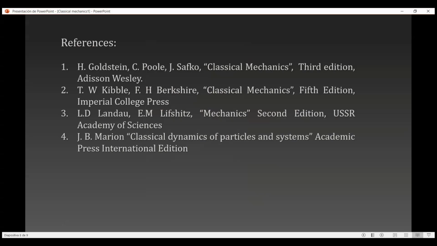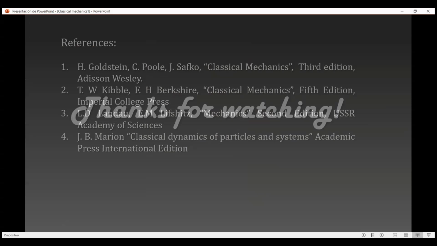Landau and Lifshitz, this was from the Russian Academy of Science, and I really like this book because it condenses a lot of information in very few pages. Another very good book, Marion, Classical Dynamics of Particles and Systems. Quite dense, similar to Goldstein, different styles, but very good as well. So any of those are very good and suitable for an undergraduate course in classical mechanics.